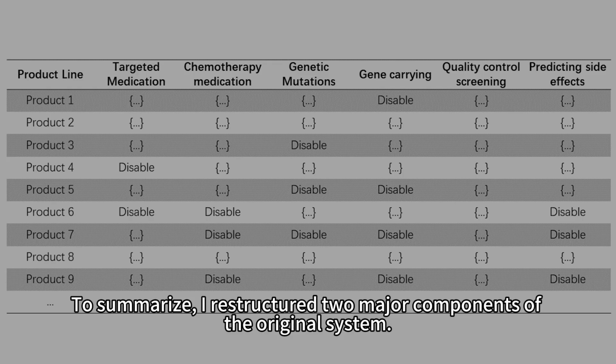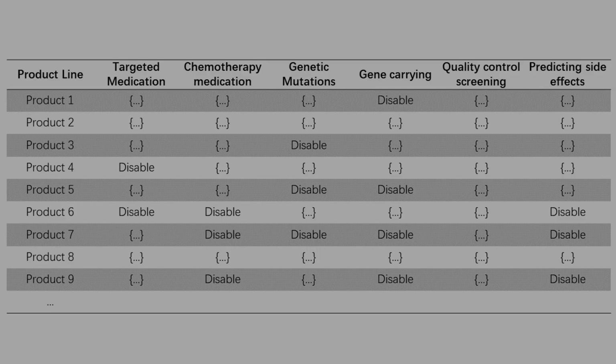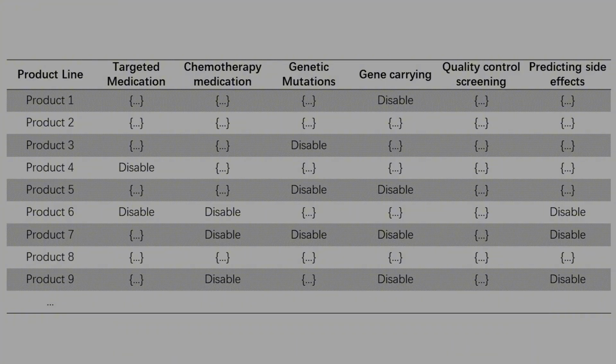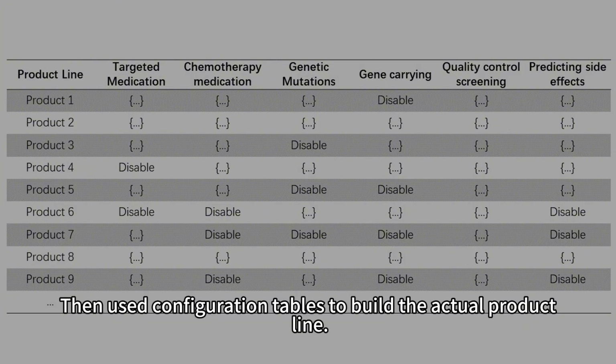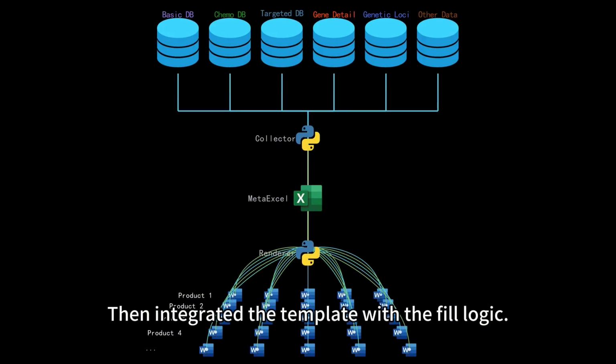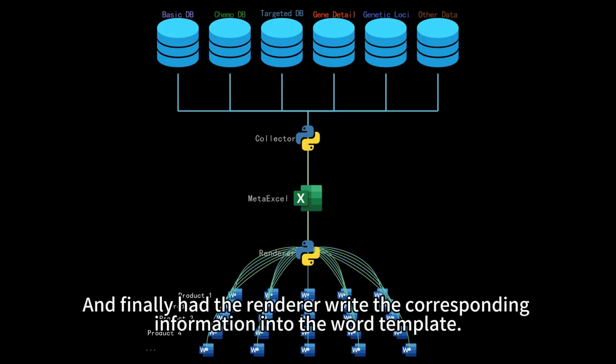To summarize, I restructured 2 major components of the original system. In terms of diagnostic logic, I extracted generic functions from the codebase to create a versatile class, then used configuration tables to build the actual product line. In terms of report generation, I first aggregated information from various databases into MetaExcel, then integrated the template with the fill logic, and finally had the renderer write the corresponding information into the Word template.